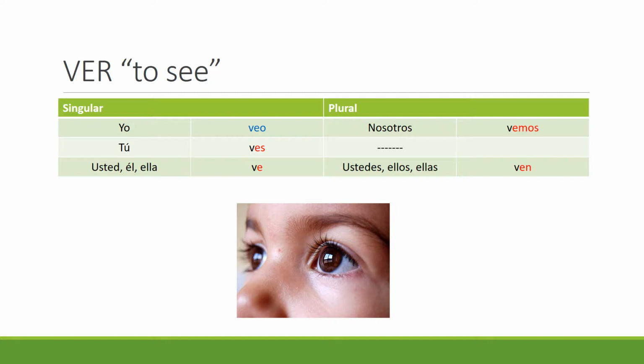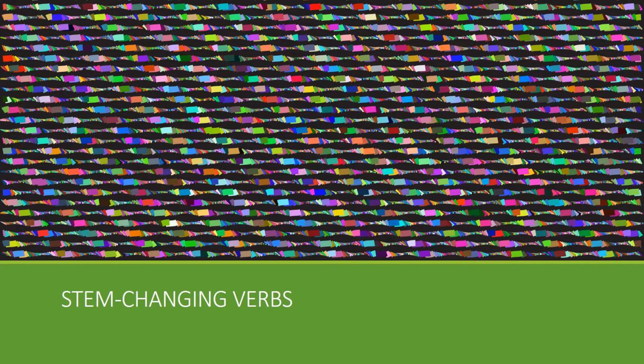Ver, an ER verb, follows the pattern except for the first person singular, veo. So if this was a regular verb, what would the first person singular be? You would take the V, which is the base of the word, and add an O. It would be vo. But for pronunciation reasons, Spanish changes that to veo. All right, so those were some typical irregular verbs.